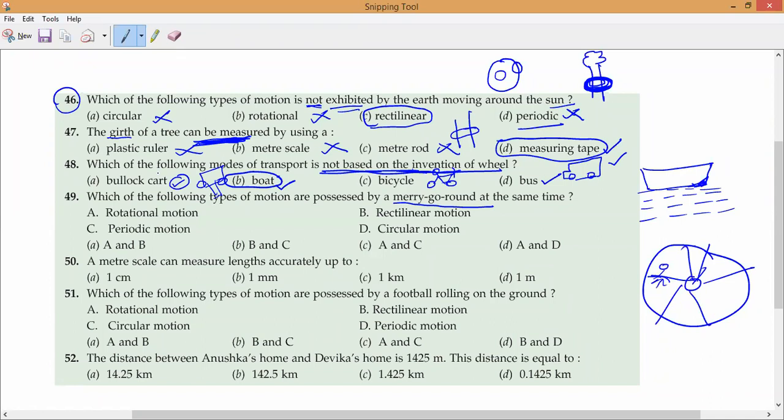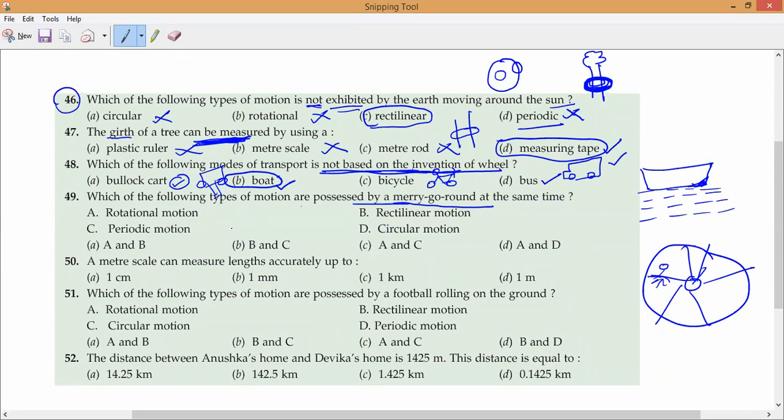Please tell me. Circular. A and C. It is not a periodic motion. Sometimes the speed is high and sometimes slow, like that it will go.